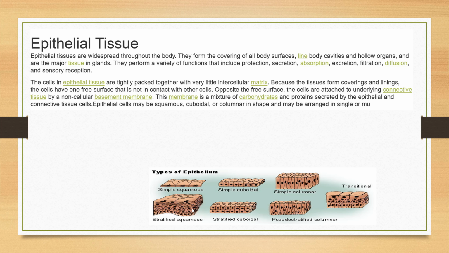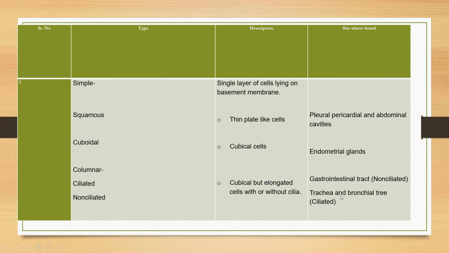Epithelial cells may be squamous, cuboidal, and columnar in shape and may be arranged in single or multiple layers. So these are the types of epithelium: simple squamous, simple cuboidal, simple columnar, then stratified squamous, stratified cuboidal, pseudostratified columnar, and transitional.